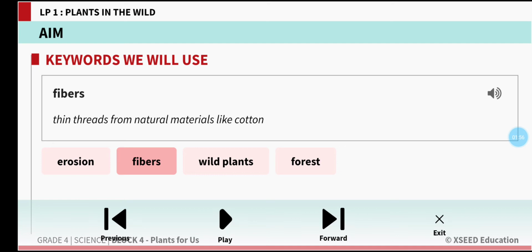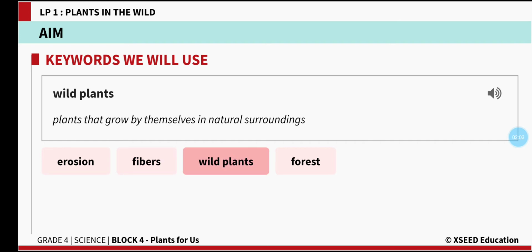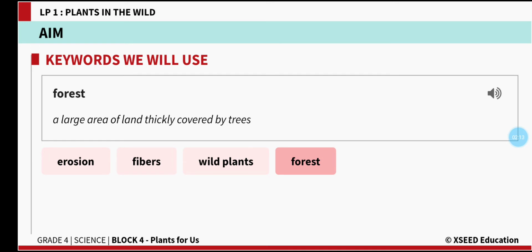And the next one is wild plants. Wild plants means the plants that grow by themselves in natural surroundings. They themselves will grow. Such plants are called wild plants. And the next one, forest. Forest means a large area of land thickly covered by trees. N number of trees will cover the large area which is known as forest.